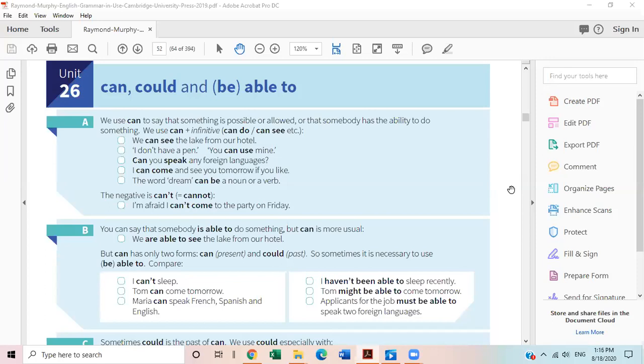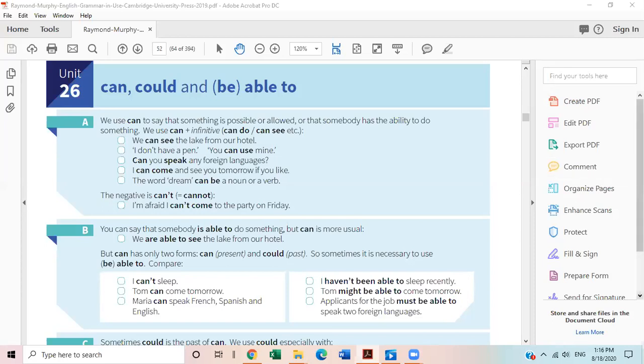Like, I can't cook very well. I can't cook means that it is true in my case that I can't cook. Or, I'm afraid I can't come to the party on Friday. If your friend is organizing a party and she's inviting you, would you like to come to my party, and you'll say no, I can't come because I have got an important work or I have an urgent meeting. So whatever could be the reason, you are telling her that you will not be able to join her the next day.